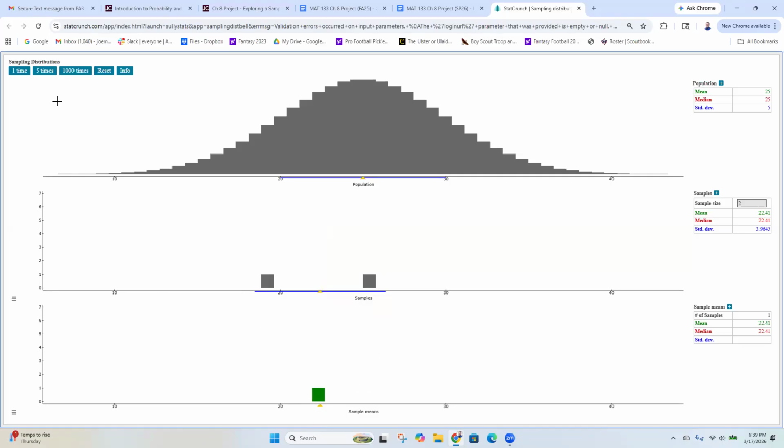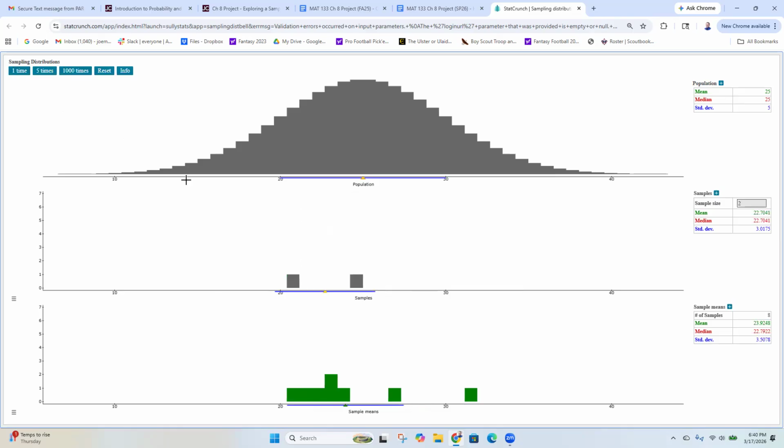Now, if I do that again, if I click one time, I get two different people and measure their heights and take the average, and I get a new green dot down here. So if I do it again, right, I can keep taking samples. Wow, that one's way over there. Okay. And so I keep getting a bunch of green dots here, right?